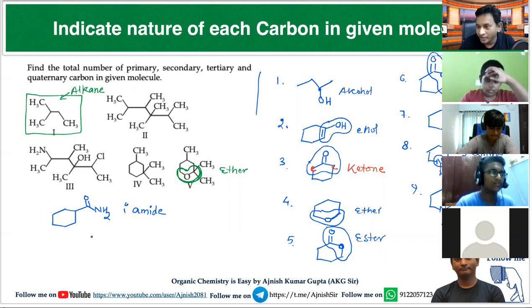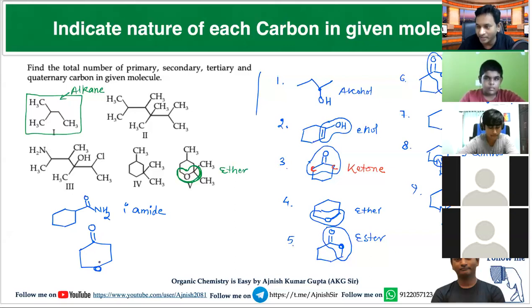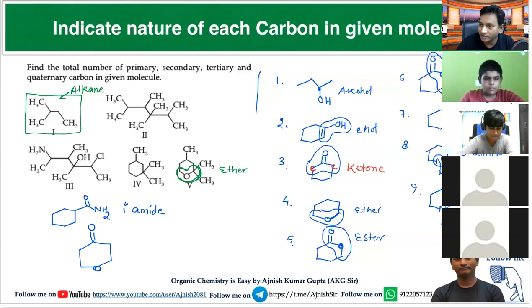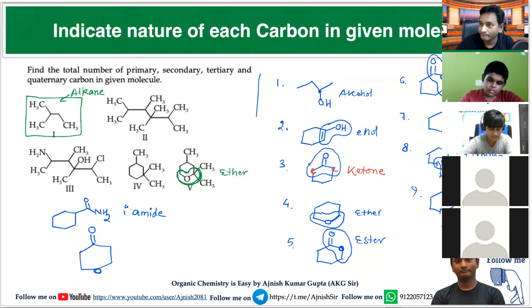Now think, if a compound has more than one functional group, like this. I am attaching CO here and I am attaching oxygen here. Now think for this: which functional group is present over this position, the bottom position here? One ketone and one ether.